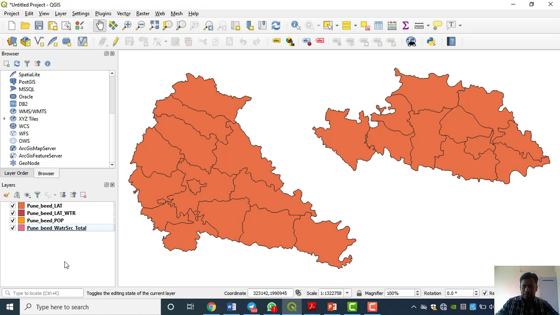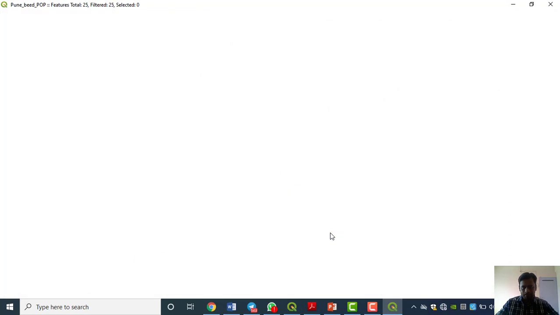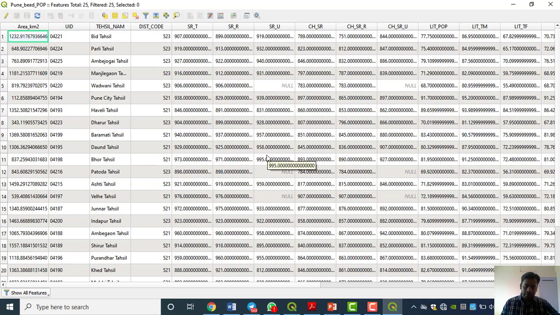Now our first point is related to the population, so we can disable the other data sets, because right now we are going to deal with only the population data set. Okay, isn't it? Now here I am right clicking, you all know this thing, go to attribute table. If you remember, in previous lectures, day before yesterday's lecture, I introduced you to each and every column. What is that, what SRT, everything we have discussed.